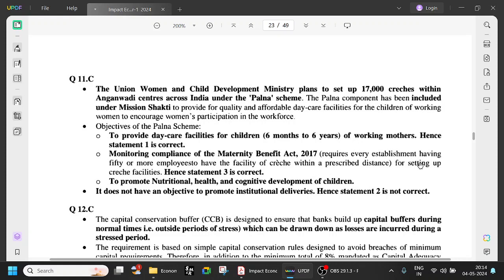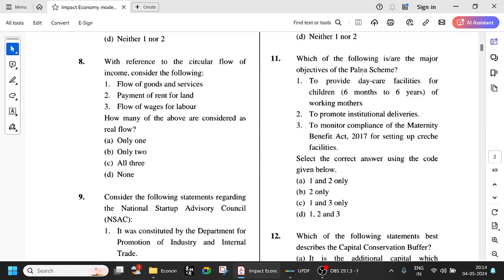And this is also within a prescribed distance. And to promote nutritional health and cognitive development of children. It does not have an objective to promote institutional deliveries. So basically, it is trying to provide creche facilities for 6 months to 6 years, and to monitor compliance of the Maternity Benefit Act. So it will be 1 and 3 only. It does not promote institutional deliveries; that's a different scheme.